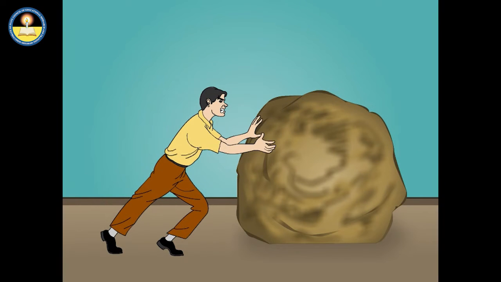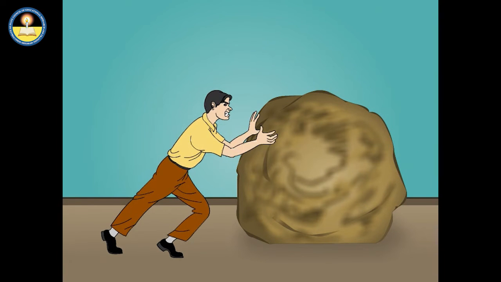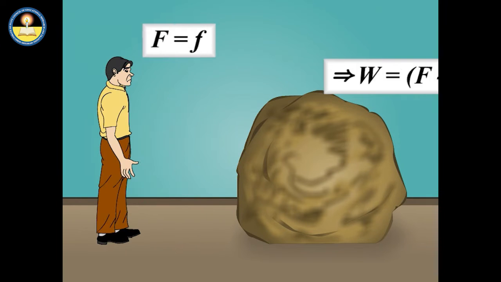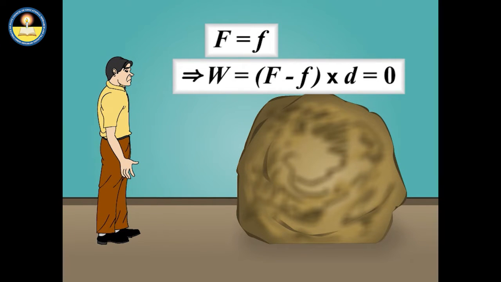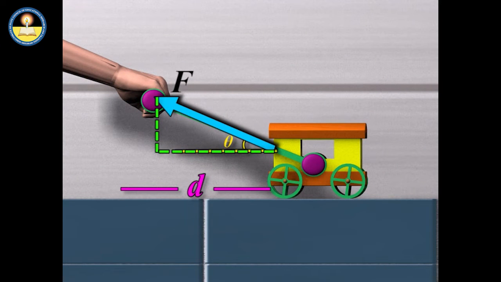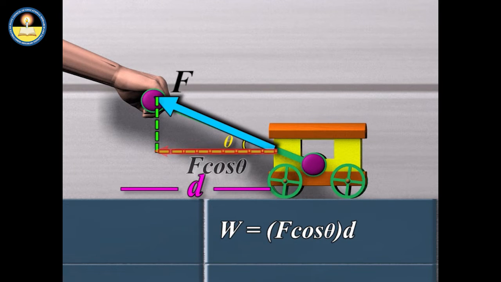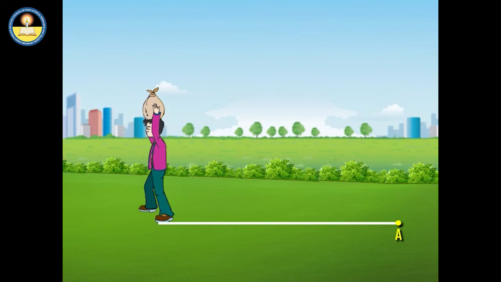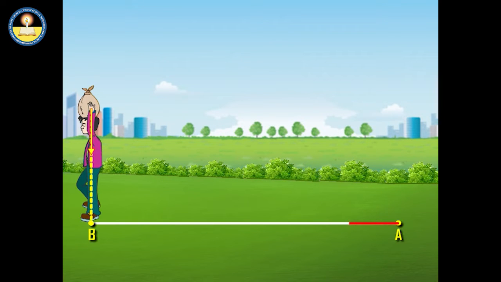If the applied force and the opposing force, that is, frictional force, are equal, the net work done is zero. Further, when the force is applied at an angle to the displacement, then the work done is the product of the component of the force in the direction of displacement and the displacement itself. It can be noticed that if the applied force and the displacement are perpendicular to each other, the work done becomes zero.